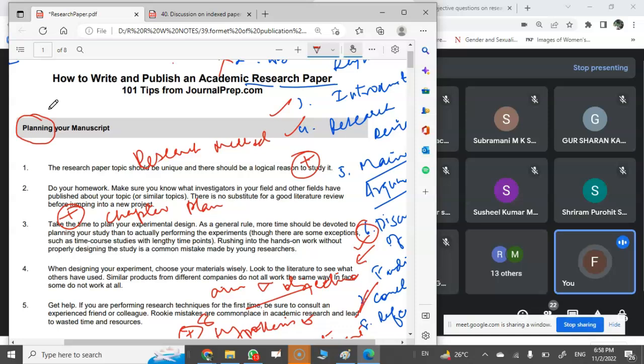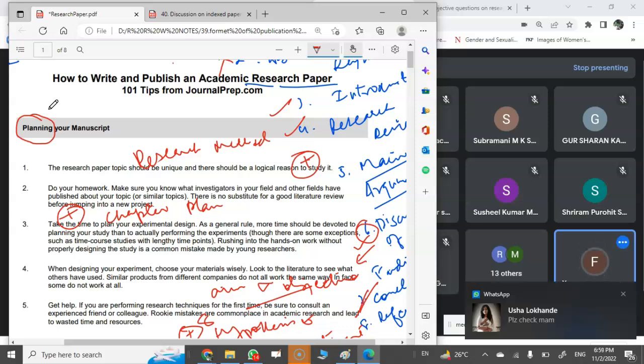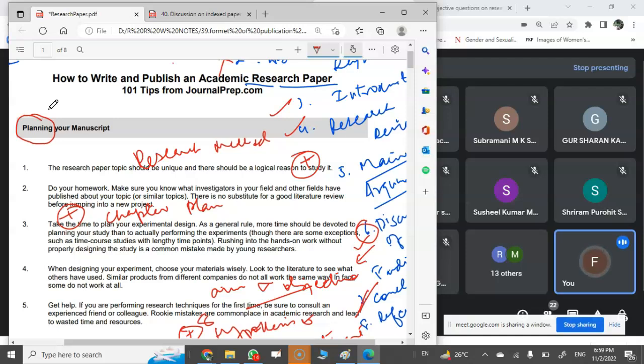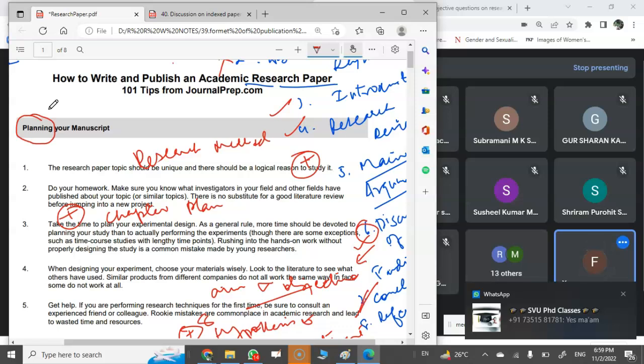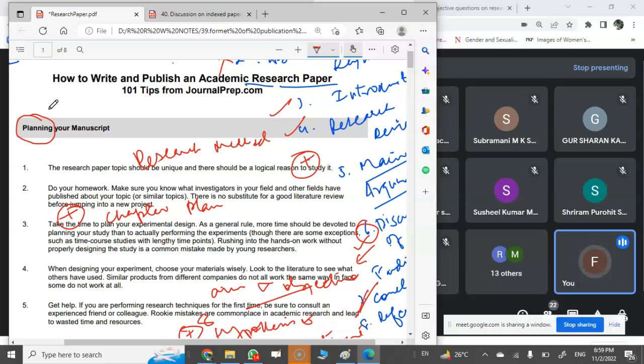Since you all are enrolled in 2022, all of you are exempted from the compulsion of getting your papers published or attending any seminar for your research thesis, which we had. We actually had the compulsion of attending at least 2-3 seminars, or our 3 papers must get published. So we attended the seminar, or in the proceeding of the seminar we got our paper published.